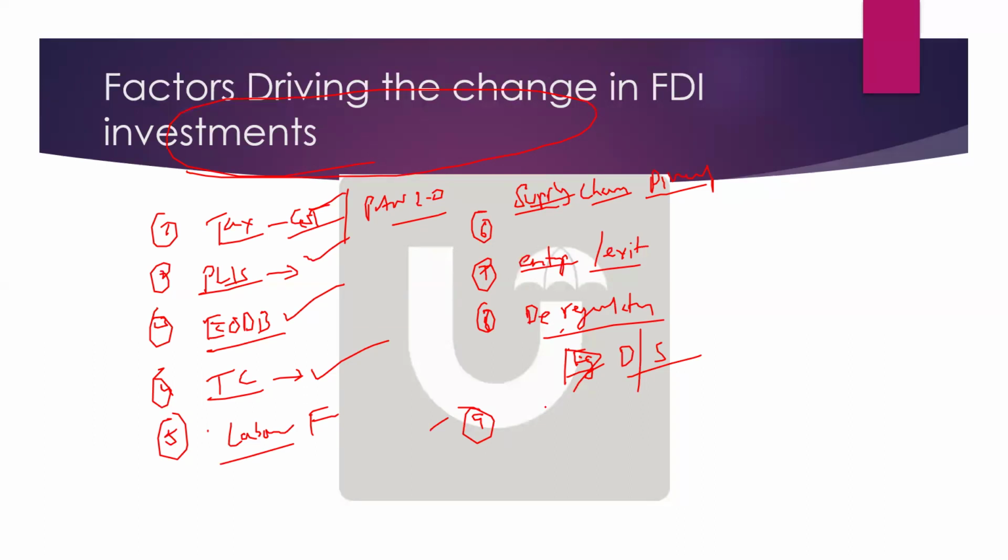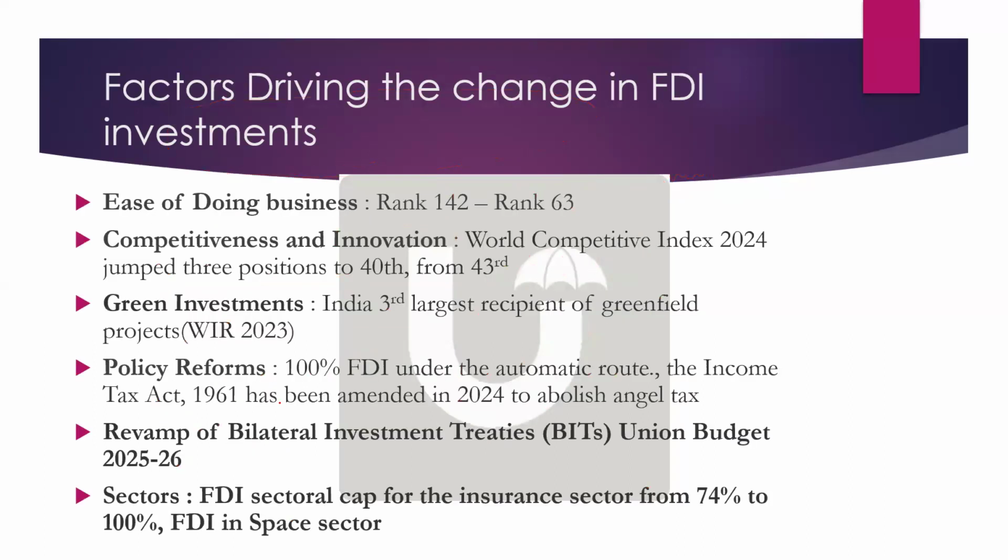So now, coming to the factors: exact factors have been given by PIB. In the PIB there is a proper article saying what the factors driving the change in FDI investments recently are. It says ease of doing business, yes, the rank has improved from 140 to 63. Competitiveness and innovation: in the World Competitiveness Index, India has improved its rank by three positions.